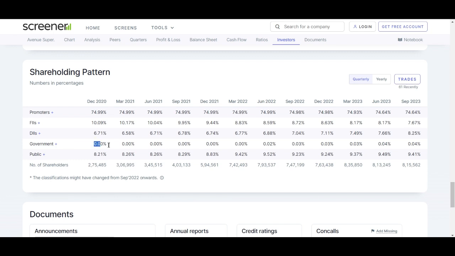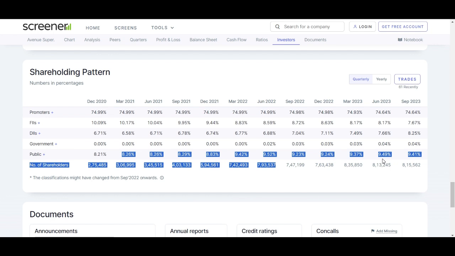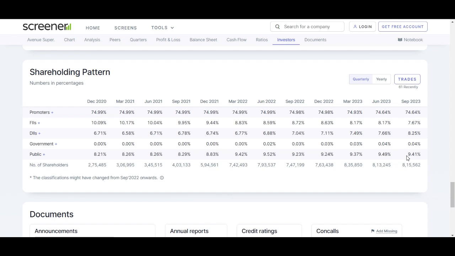If you talk about the government holdings, while minimal, government holding has seen a marginal increase from 0% to 0.4% by September 23. Government involvement, though limited, adds another layer to the diverse ownership structure. Public shareholding has seen fluctuation but remained within a narrow range, hovering around 8% to 9.5%. As of September 2023, the public holds 9.4% of DMART shares. The stability in public holdings suggests consistent interest from retail investors.